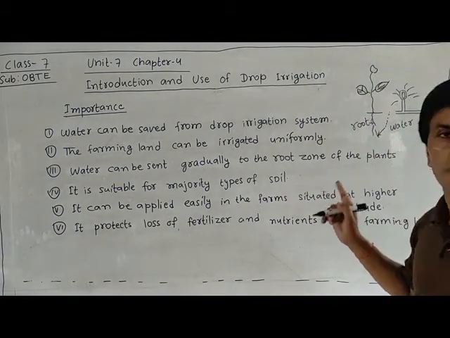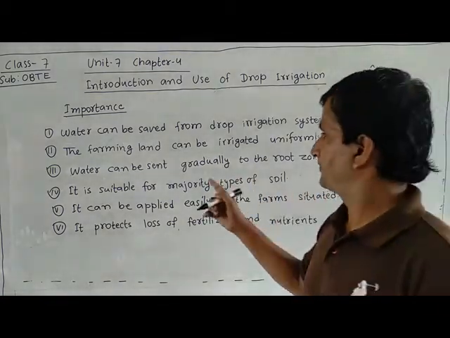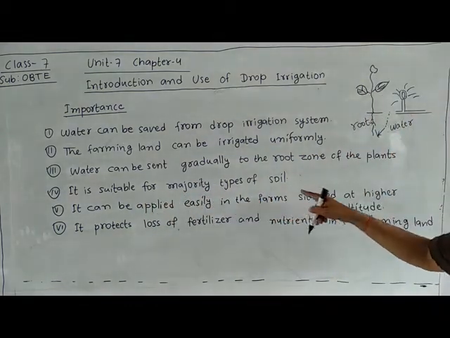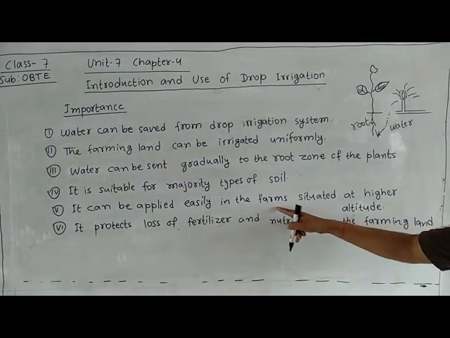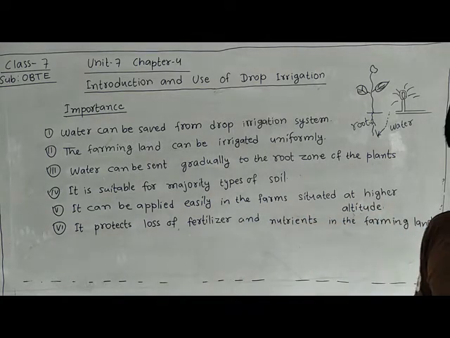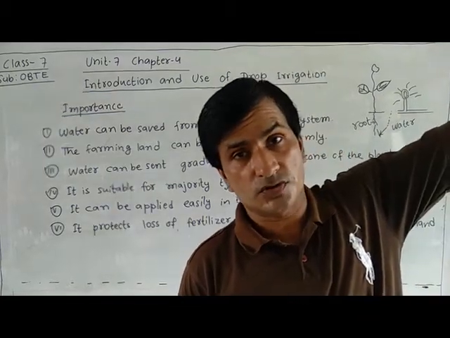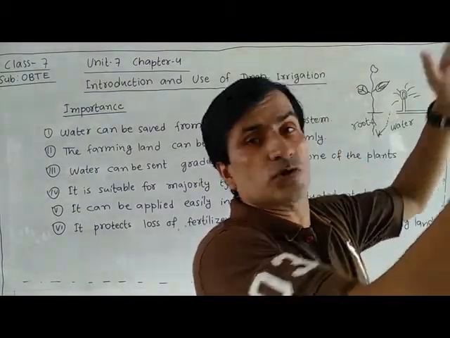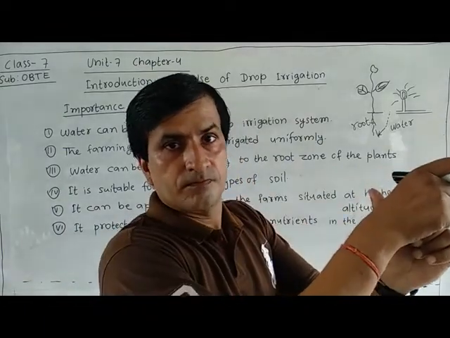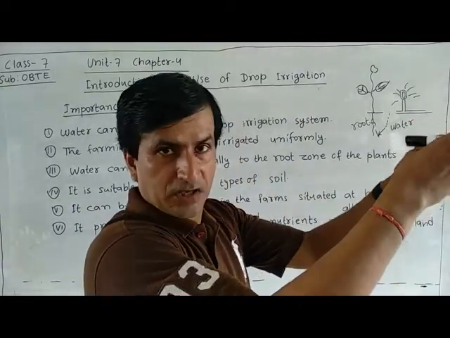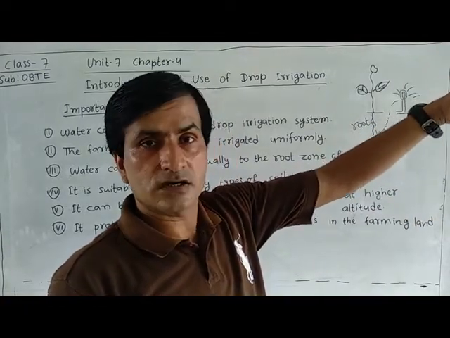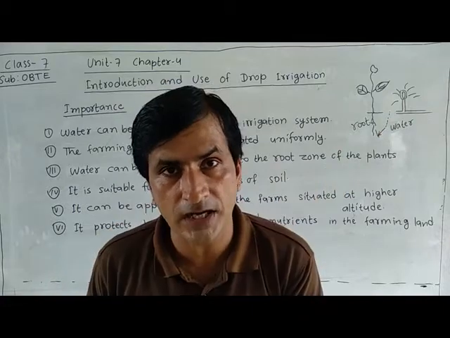So this system is very important, very much good, and it is suitable for the majority of soil types. It can be applied easily in farms situated at higher altitude, up to highland also. We can send this water by using our pipe and sprinkler. Some land is highland, some is lowland.